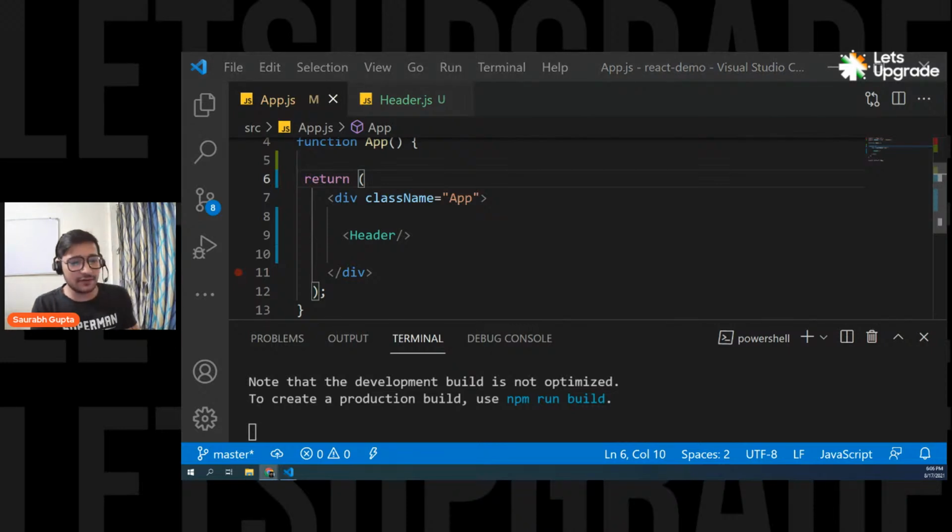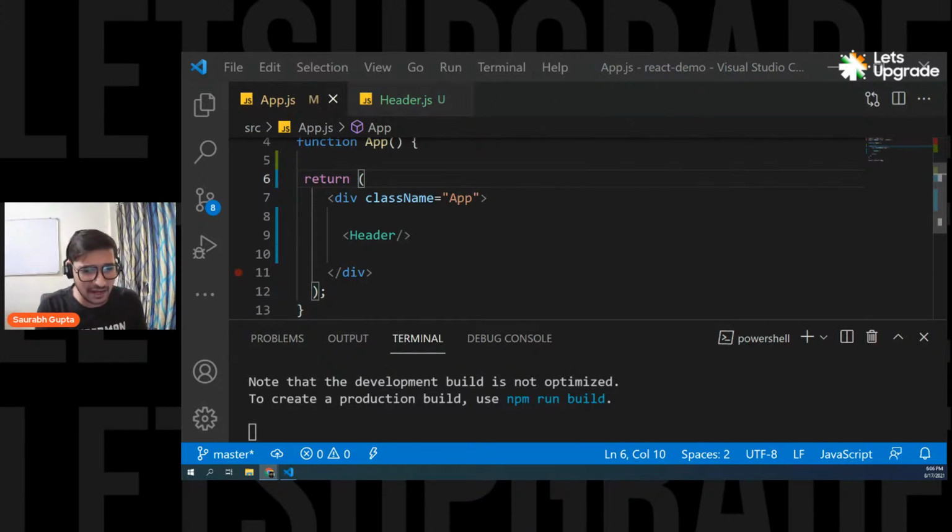Okay. So guys, today we are going to see a lot of things. Today we're going to see props. Today we're going to see states. We're also going to talk about how to pass data between components. We're going to see how to read input field values. We're going to see how to display a list. Tomorrow we're also going to see some other concepts like hooks. Actually, today we'll discuss the concept of hooks. So we have a lot of things to do today.